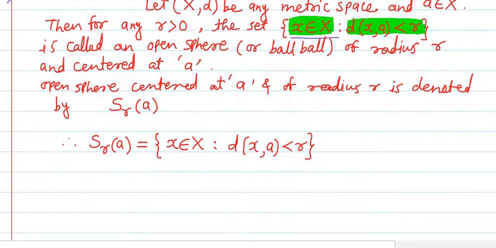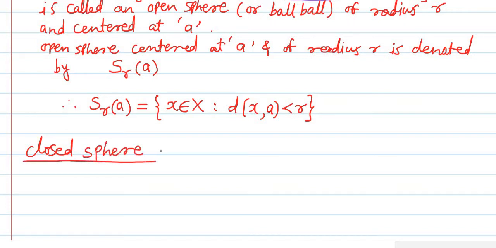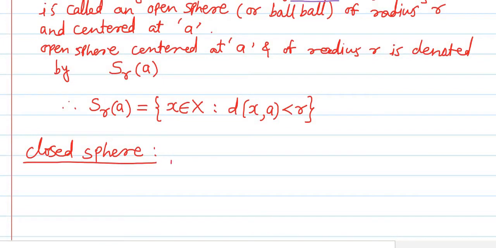Next we will define the closed sphere. The definition of the closed sphere is also very important, and it is very similar to that of the open sphere, with only a little change. So we'll define the closed sphere.